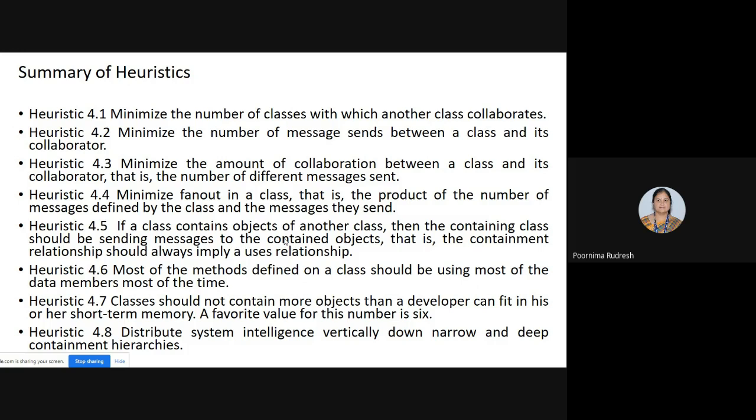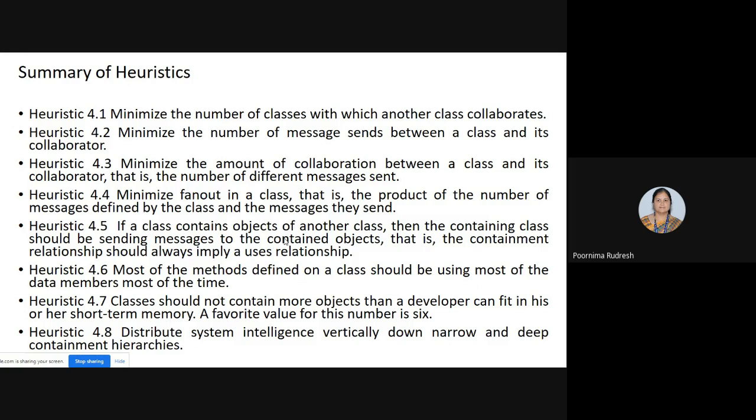So here the contained objects can send messages to the containing class, and the containing class sends messages to the remaining contained objects. So here we are always using the uses relationship.